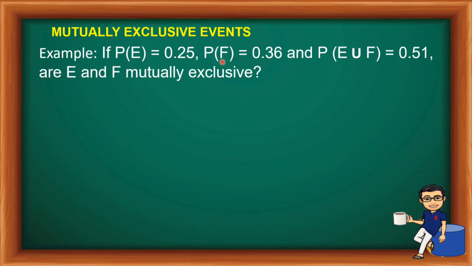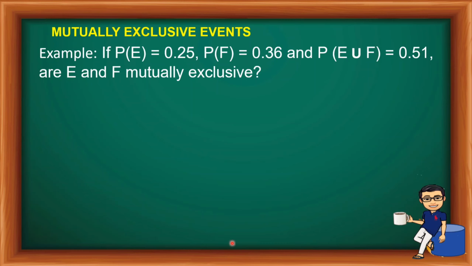At para maging mutually exclusive yan, dapat when we apply the probability of the union of E union F, ito rin yung ating magiging sagot. So bakit ba union yung ginagamit natin? Kasi pag pinag-uusapan natin ng union, ibig sabihin two events occur. It means to say that with our problem, E and F occur.